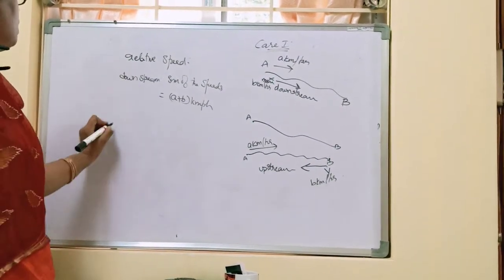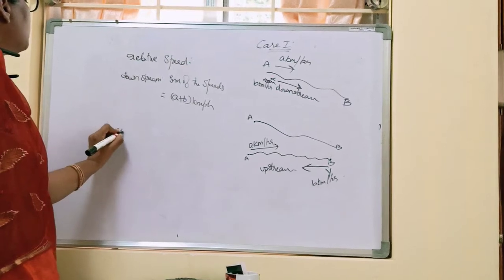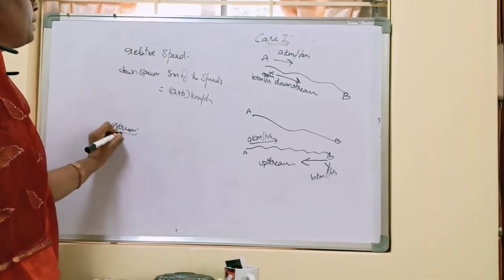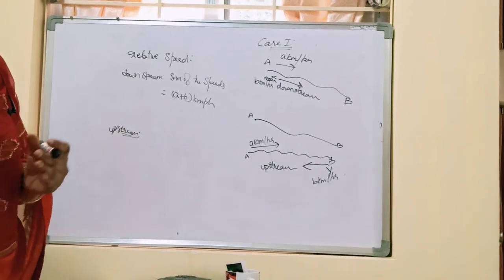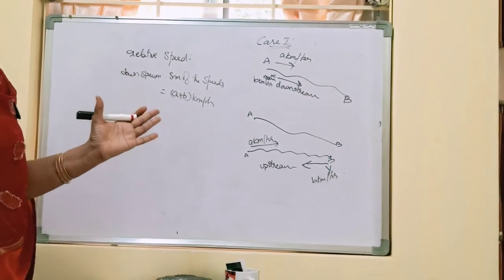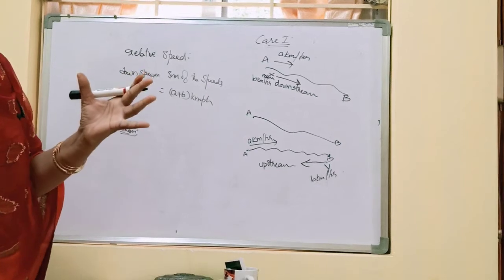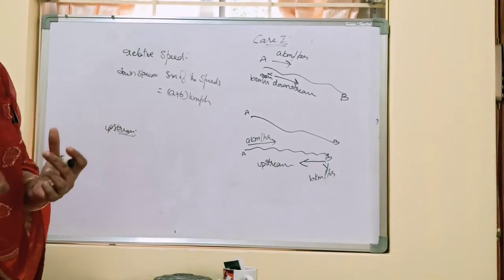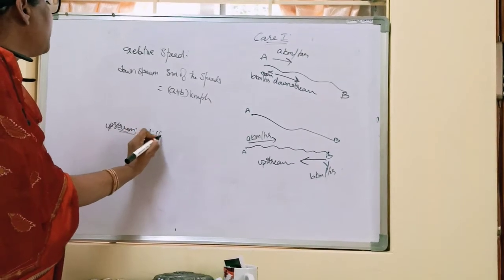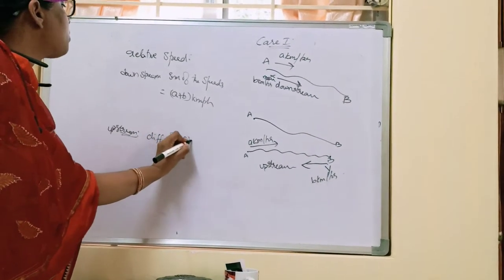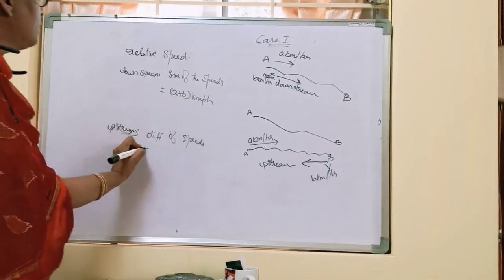Now while it is upstream, what is happening? He is swimming against the force of the current. The force of the stream is opposing the man, so his speed is decreased. If the speed is decreased, the relative speed becomes the difference of speeds, b minus a kilometer per hour.